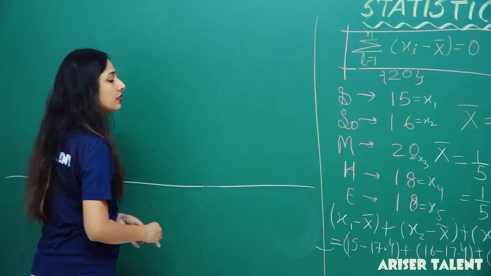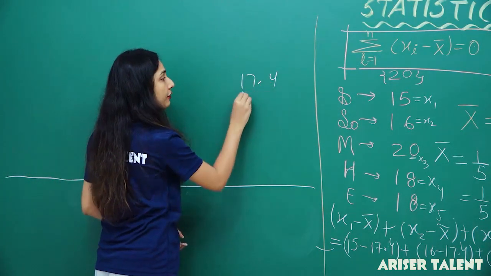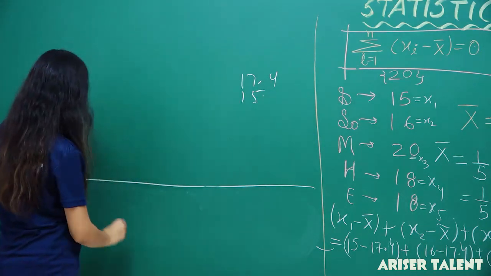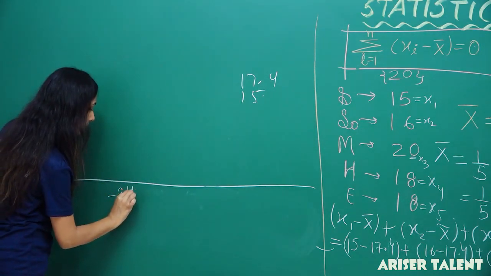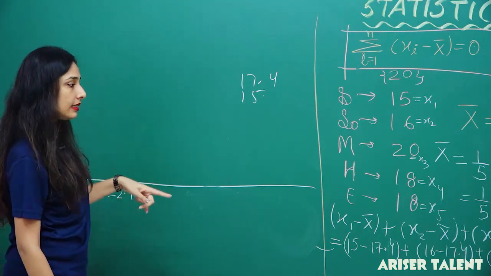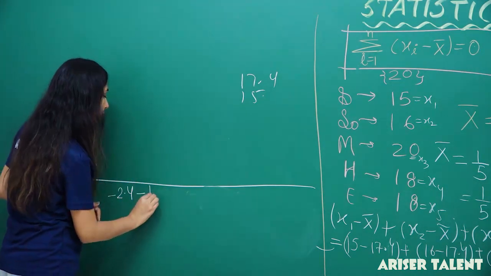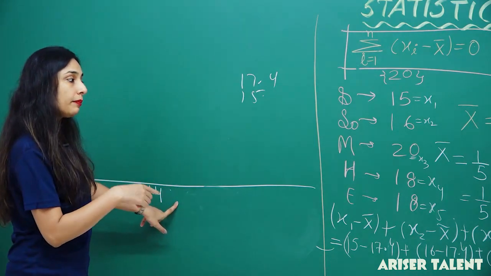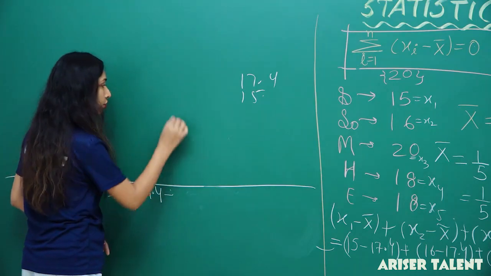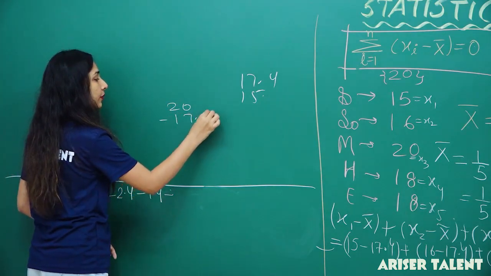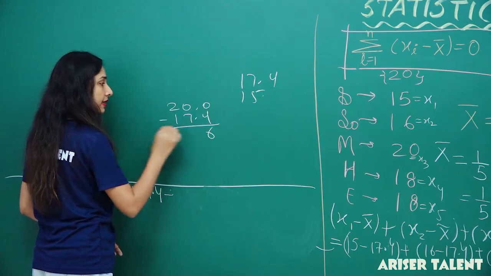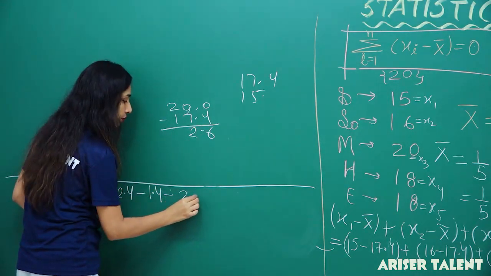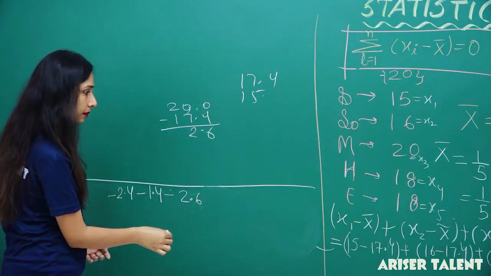So I am having this 17.4 and 15, so that will leave 2.4, so minus 2.4, and then 16, so that will be minus 1.4. Then 20 minus 17.4 will give me 2.6, but in plus.